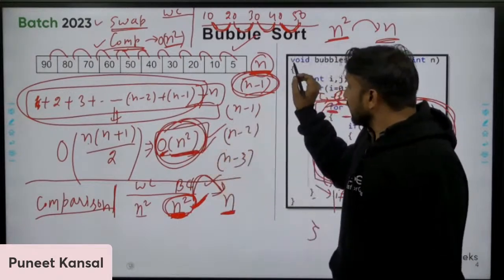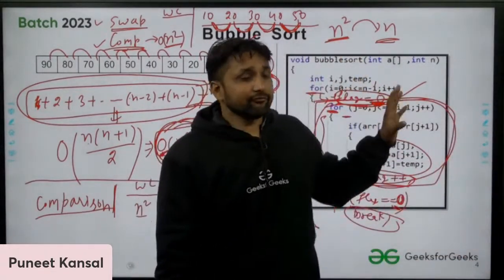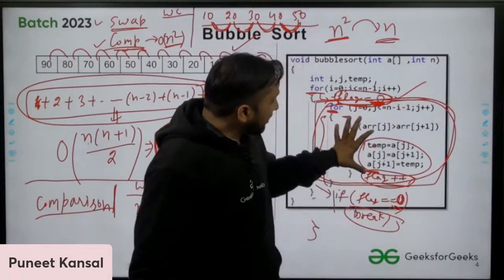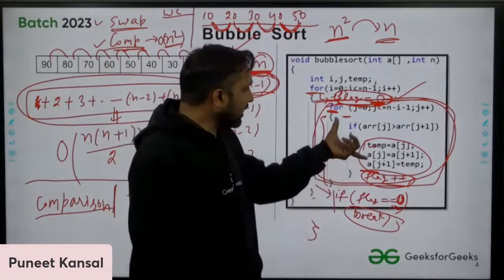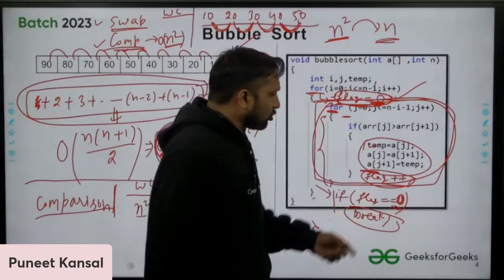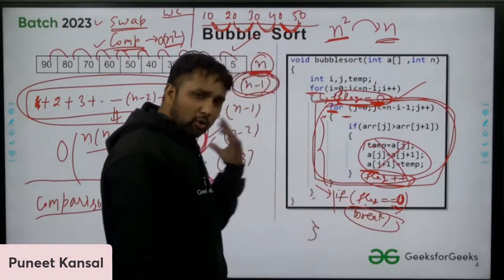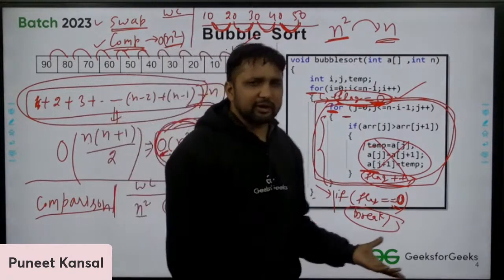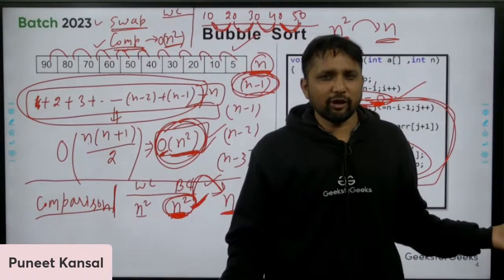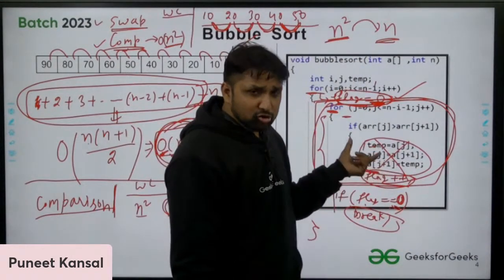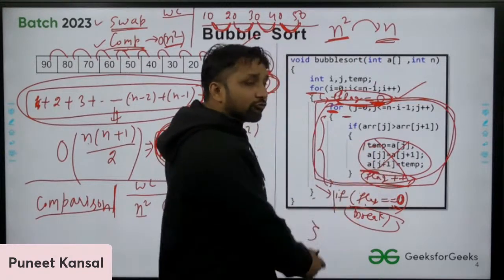But if we are using the flag, how can we modify this? We can set a flag, increment the flag value, and check if any swap occurs or not. If no swap occurs, then we can come out of the outer loop. After one pass, if we find that no swap occurred, we can break out and simply print that the array is already sorted. We do not need to sort it because we are sure. How are we sure? Because no swap occurred in the first pass, so the array is already sorted and we can come out of the outer loop.